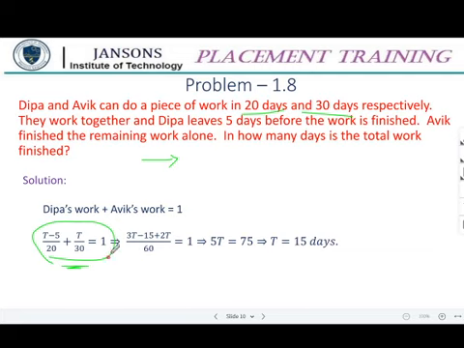So this is the shortcut method. Yesterday somebody was asking for a shortcut method. So this is the shortcut method. But the original thing you can do in that way. So everything is correct, the only thing is the time management. If you are acquainted with these kinds of shortcut methods, we can easily do it. We'll move on to the next problem.